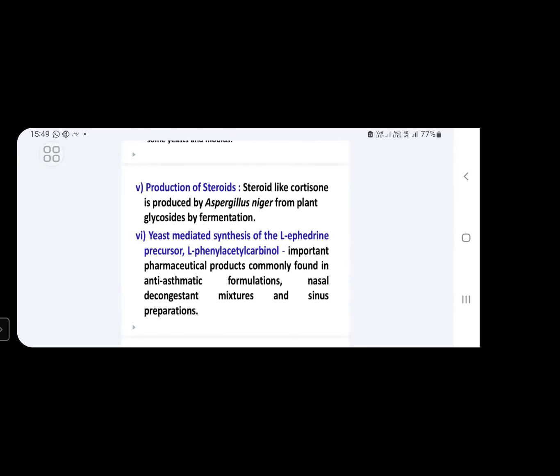These are pharmaceutical products commonly found in anti-asthmatic formulations, nasal decongestants, and sinus preparations. These medicinally important precursors are synthesized with the help of yeast.